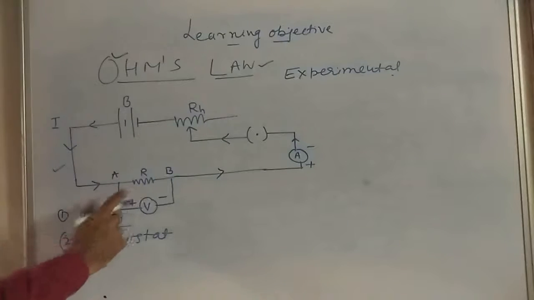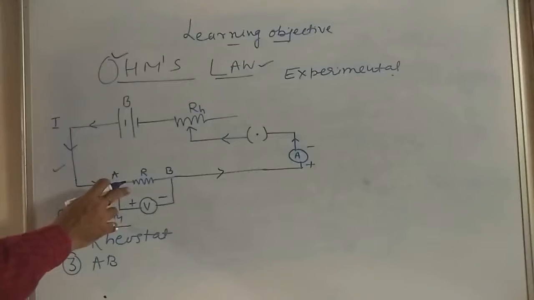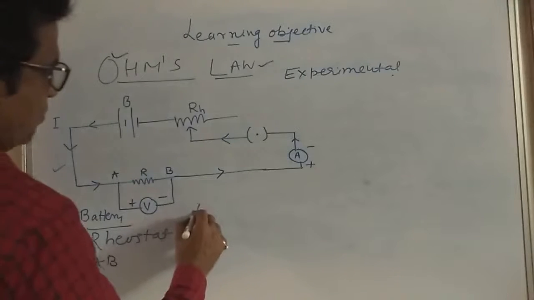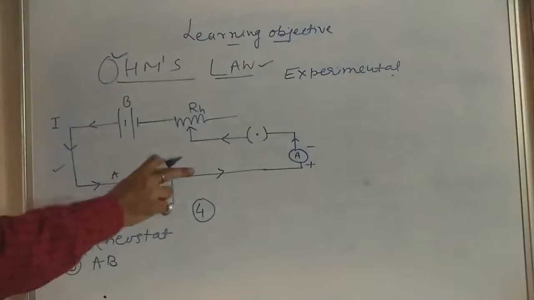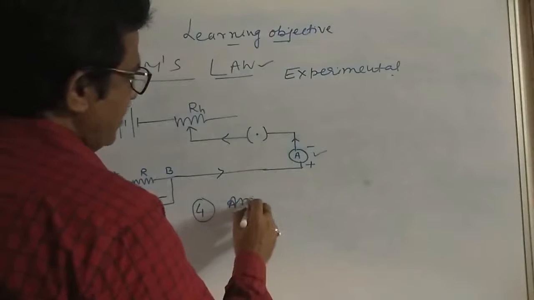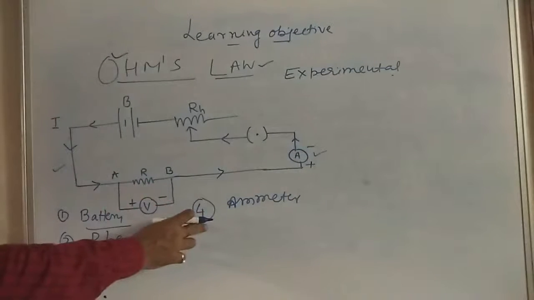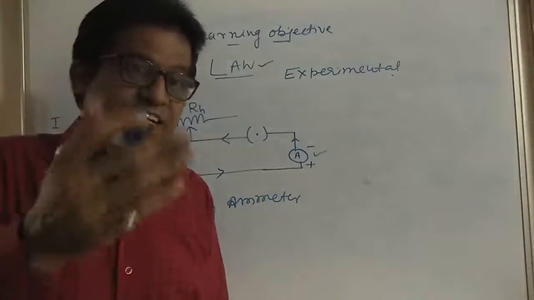Here, a resistance wire AB of fixed resistance R. Fourth one, an ammeter here, which is used to measure the current in the circuit.